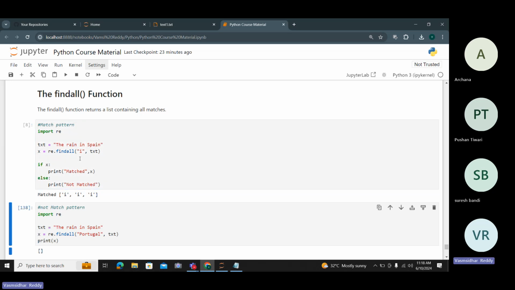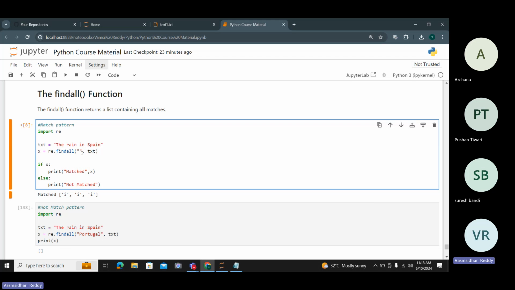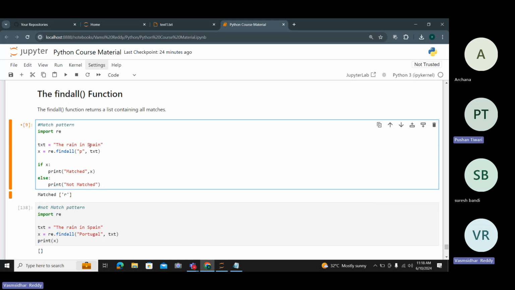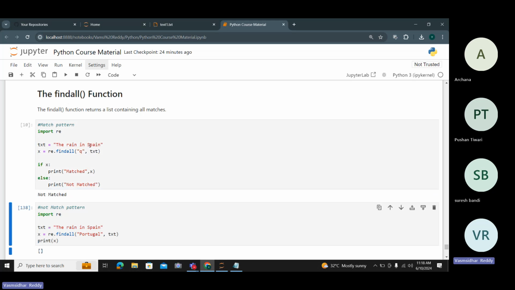If I execute this, the values present for the i search become the output. If I change anything, the output will also change. Let me run it for r. It shows only one r is present. Let me try q. If q is not present, it shows not match.